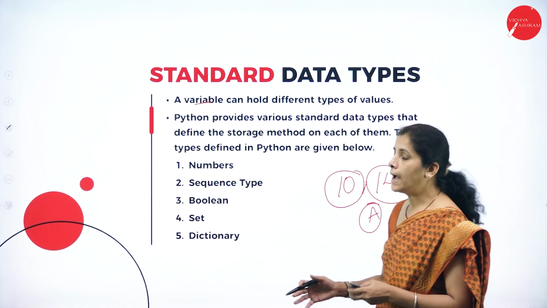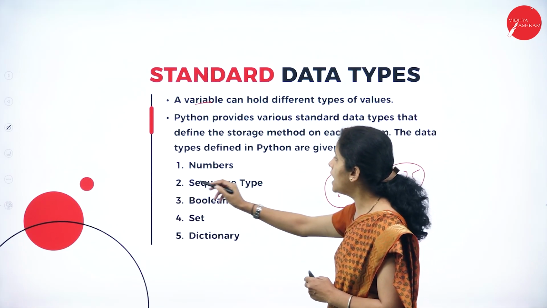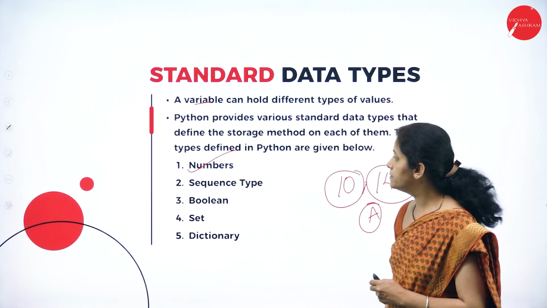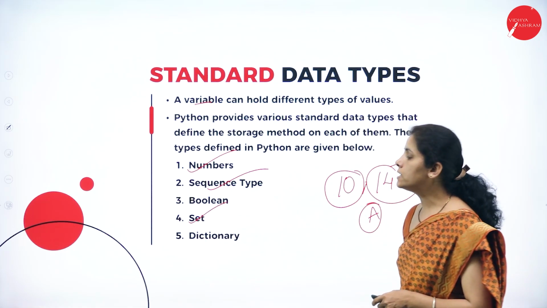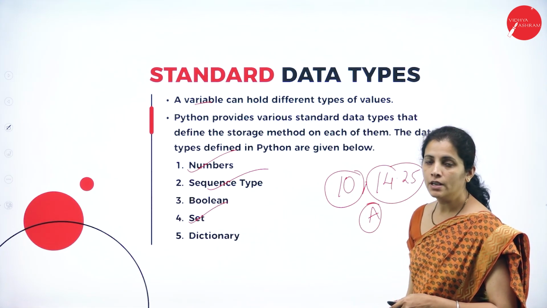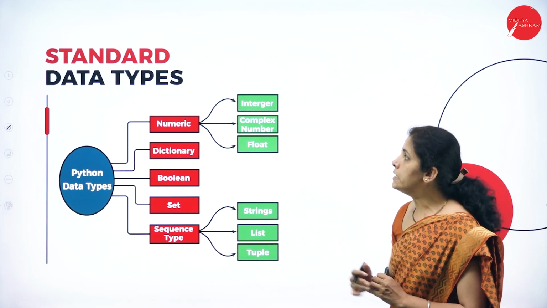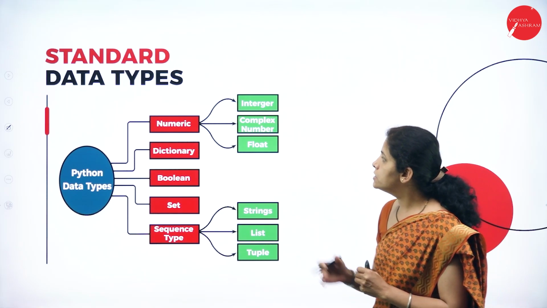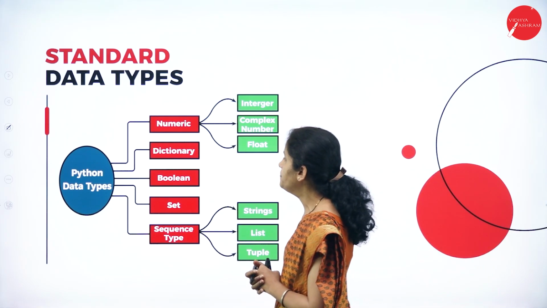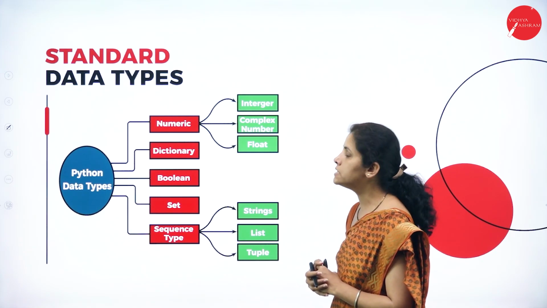So here Python gives different kinds of values like numbers, sequence type, boolean, set and dictionary. So dear student, if I consider Python standard data types, I have numerical, that is numeric, I have dictionary, I have boolean, I have set and I have sequence.